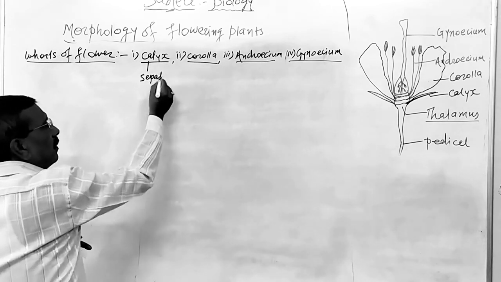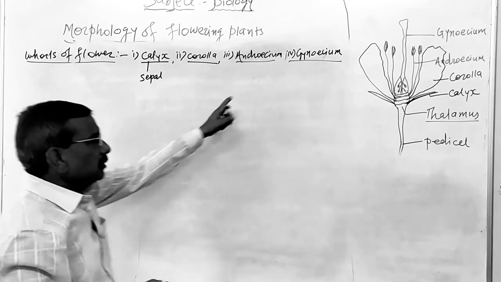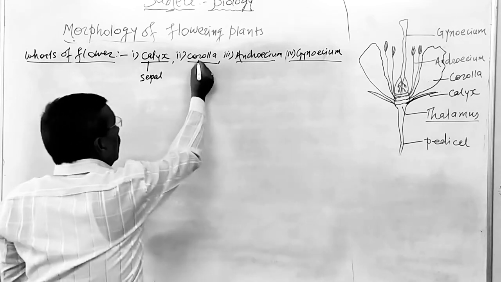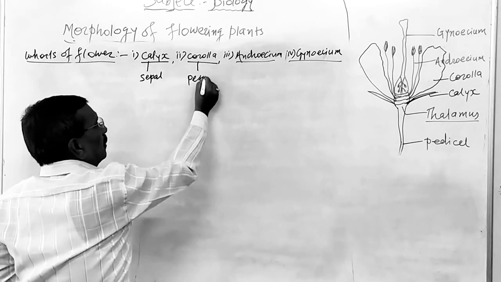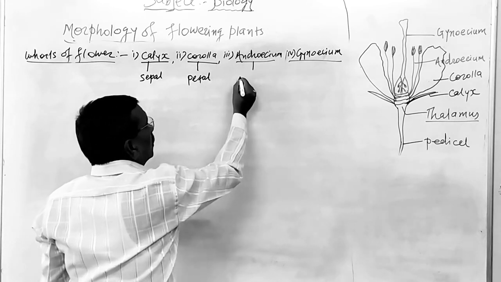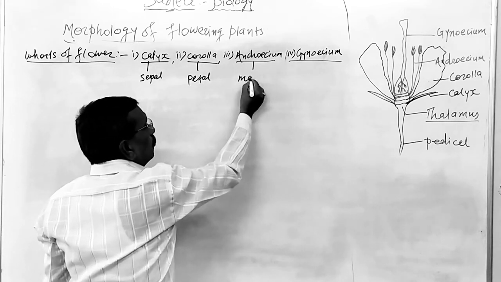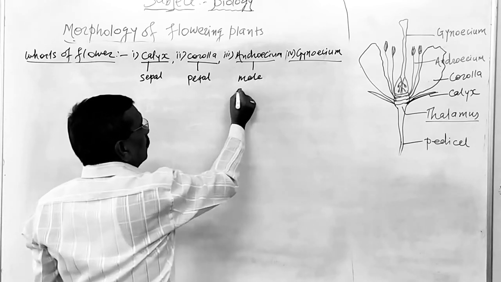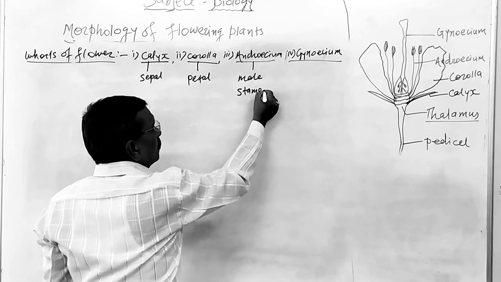What do we call its unit? Sepal. Now corolla is the second, brightly colored, attractive whorl of the flower. Its unit is known as a petal. What do we call it? Petal. Then androecium is the third, male reproductive whorl. Its unit is known as a stamen.